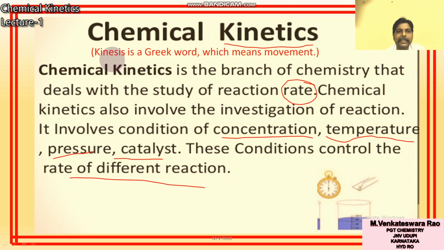That means chemical kinetics is a branch of physical chemistry which deals with the rate of reaction, and there are some factors that influence it. What are those factors? Concentration, temperature, pressure and catalyst. So in this chapter we will discuss rate and the factors affecting the rate of reaction.